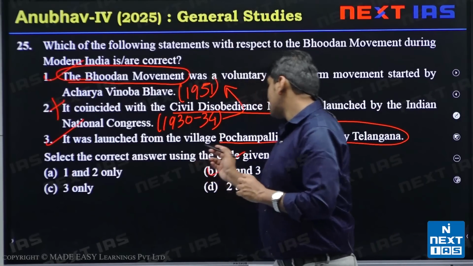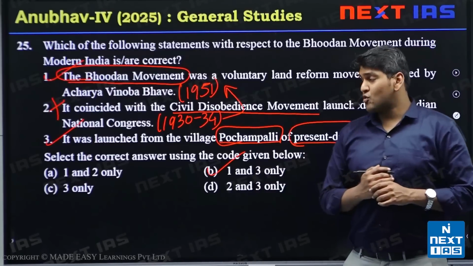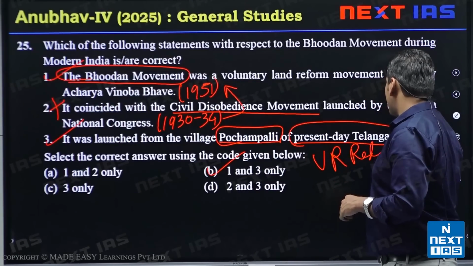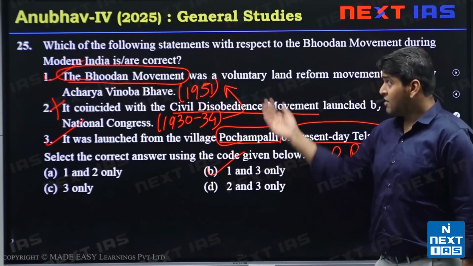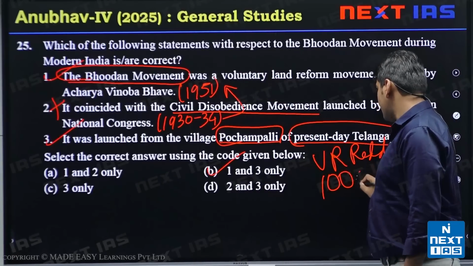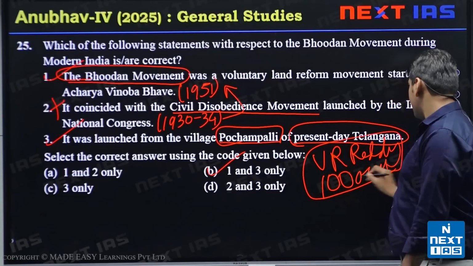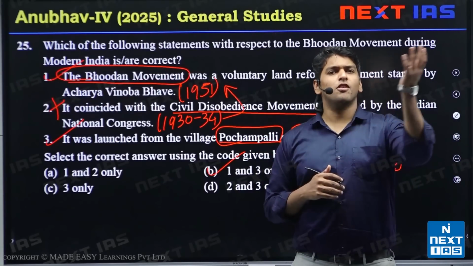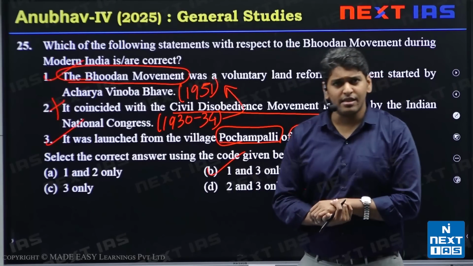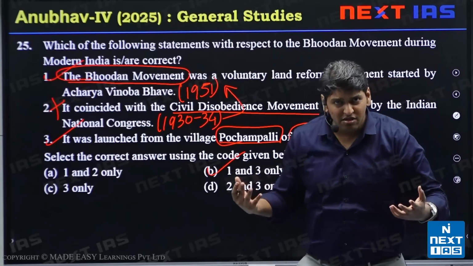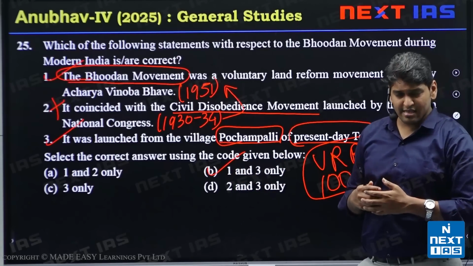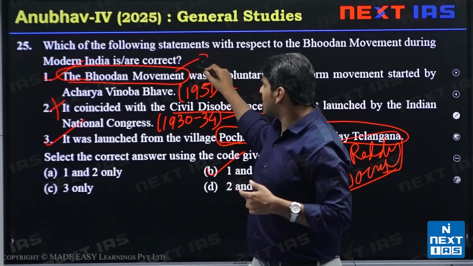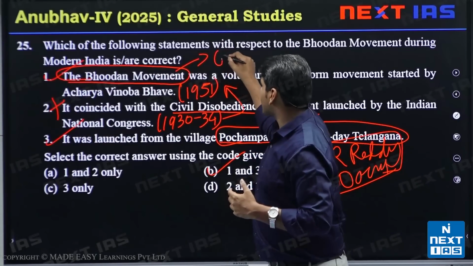It was started in village Pochampalli of Telangana because V. Ramchandra Reddy was the first landlord to donate land in this movement. It was 100 acres. Vinoba Bhave traveled on foot to a lot of areas, almost across the country, and urged the rulers there to donate lands. On his insistence, a lot of people did donate. Later, this movement changed to Gram Dan as well.